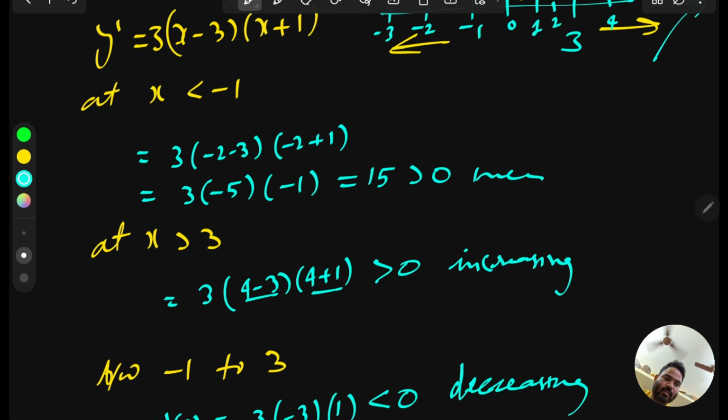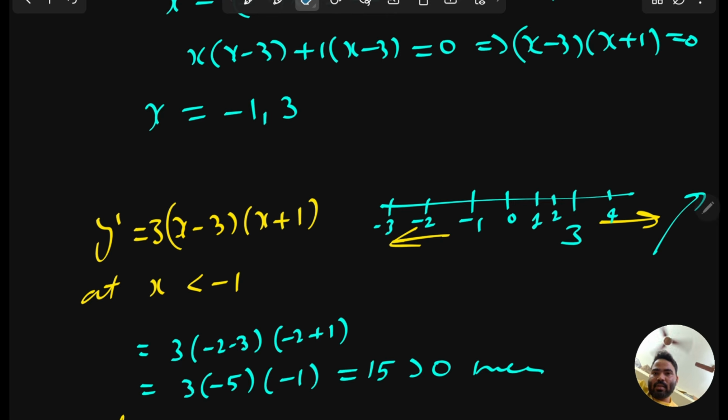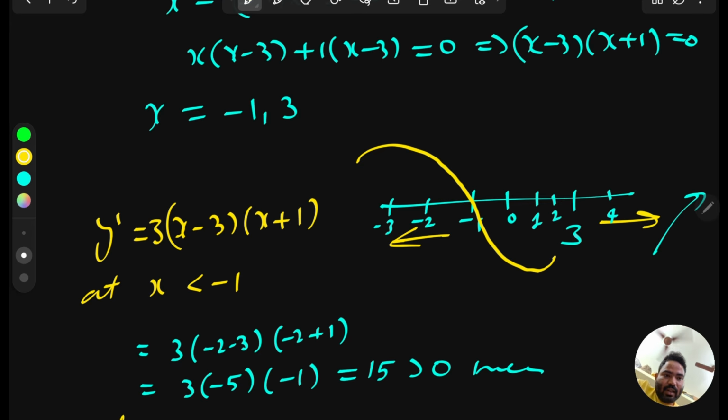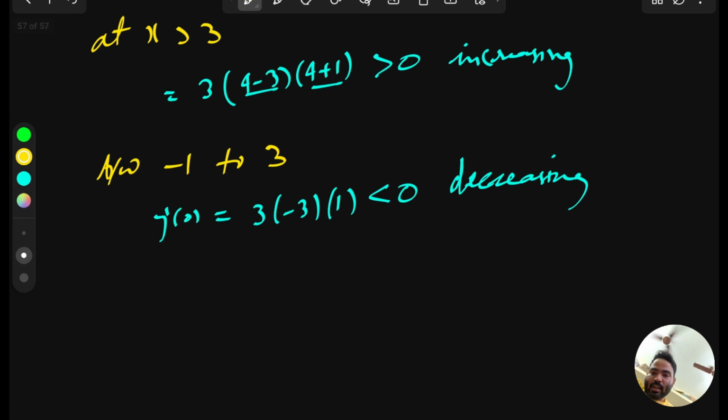Decreasing. So between -1 and 3 the function is decreasing. If you see here, the function is going upward, and after that from -1 to 3 it is decreasing, and after that, again after 3, the function is increasing. We don't say the exact curve, but the curve looks like this.